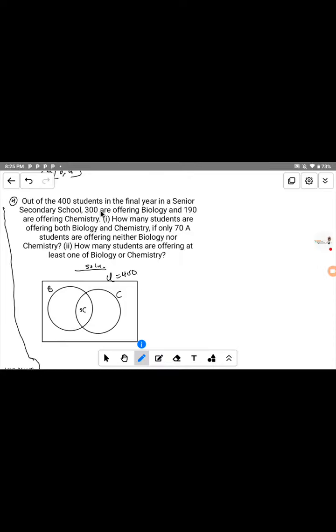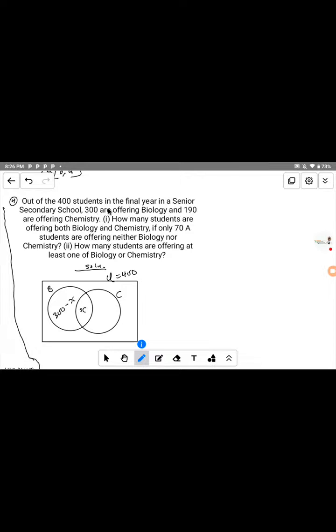Now let's indicate our biology only. If you look at the question, the 300 offering biology, the word only is not indicated here. This is where students find it difficult to interpret a given question in a Venn diagram. Only is not included there. That means the intersect, the number of students we don't know, S, is also included in this part. So you have to remove the intersect from the total number of students that offer biology, so that will be 300 minus S.